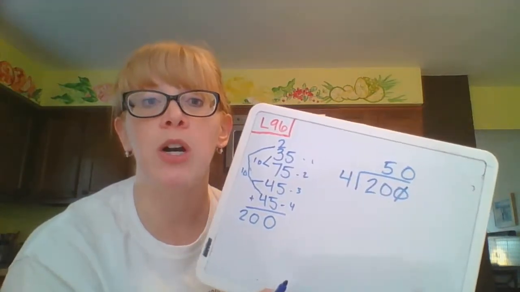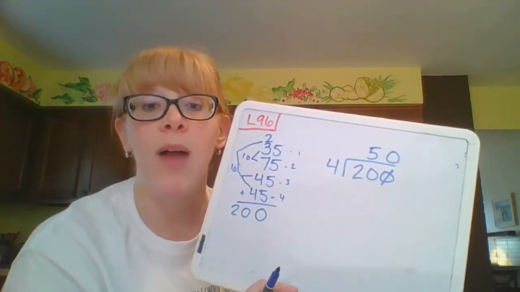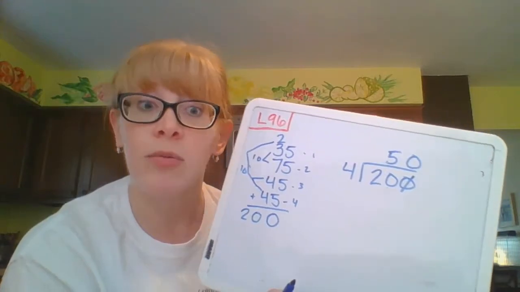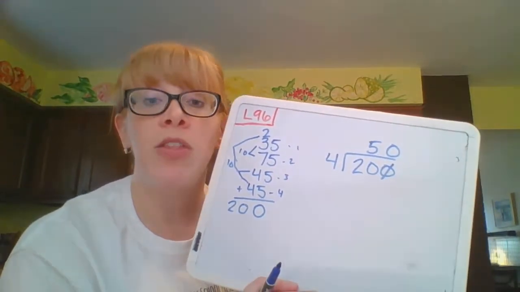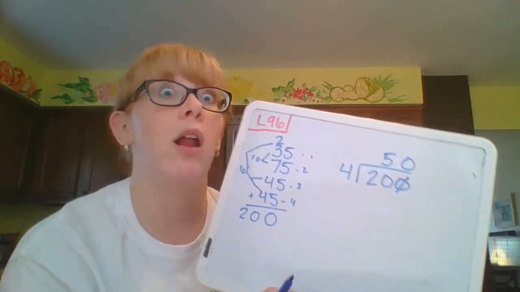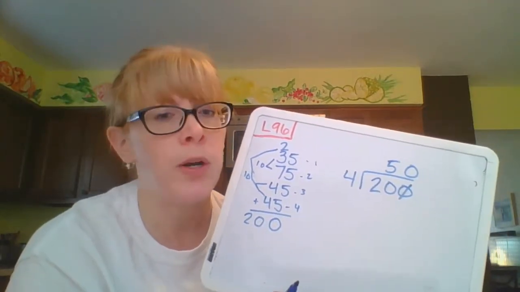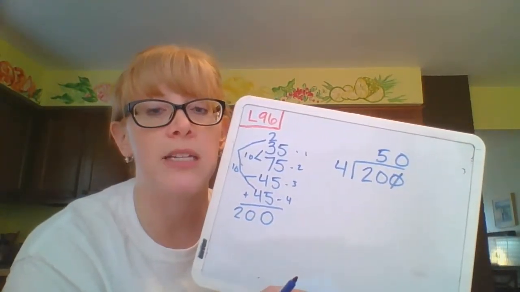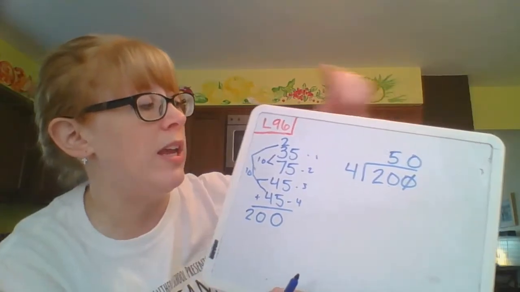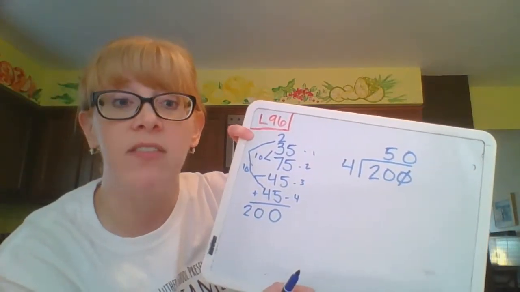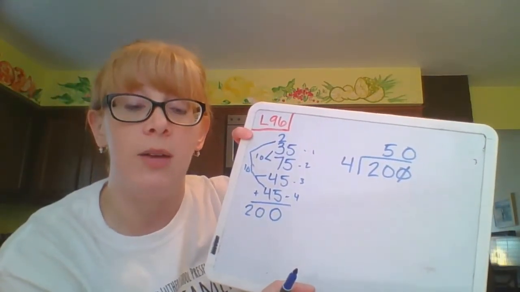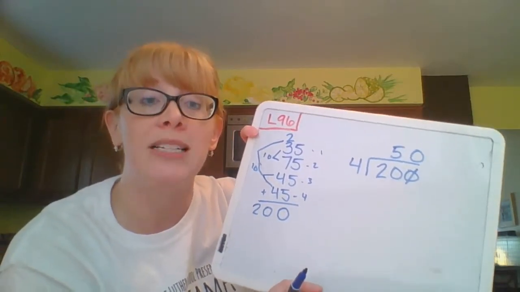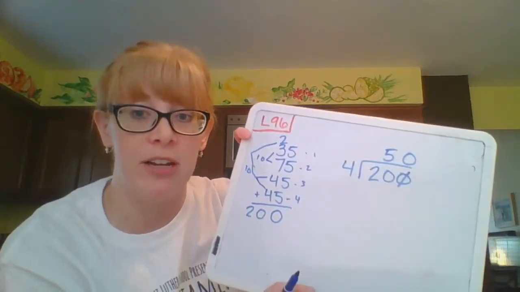50 pages per day is the average that he read, even though he didn't read 50 on any day. He read 35 the first day, he read a lot the second day, and then he read pretty close to 50 on day 3 and day 4. 50 is between 35 and 75. So that is a reasonable answer. He read 50 pages per day on average.